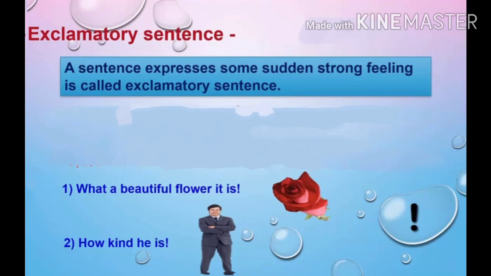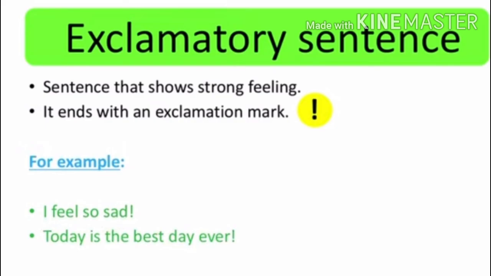Let's see with the help of few examples. What a beautiful flower it is. Second one, how kind he is. That means we are expressing our sudden feelings with an exclamatory sign. One more example in front of you. I feel so sad with an exclamatory sign. And last one, today is the best day ever with an exclamatory sign that shows the strong feeling.